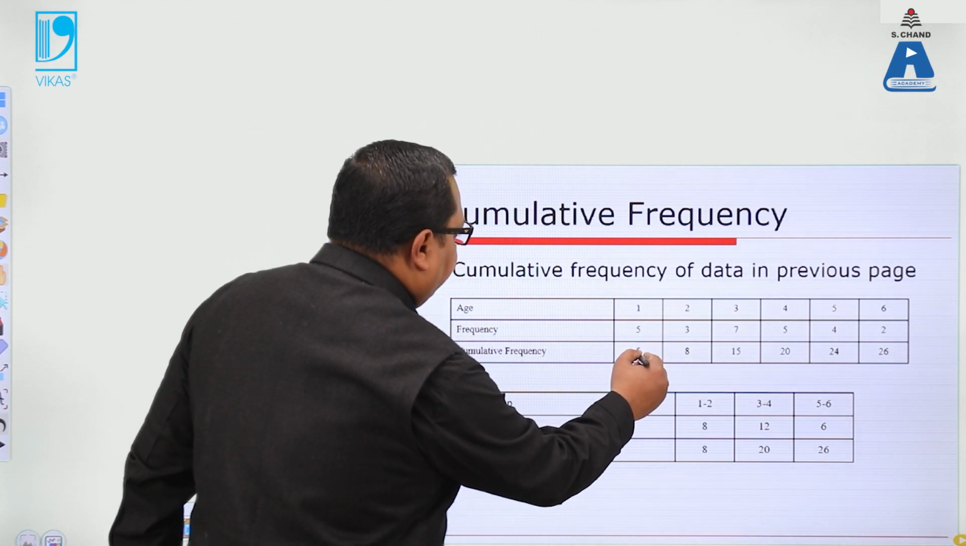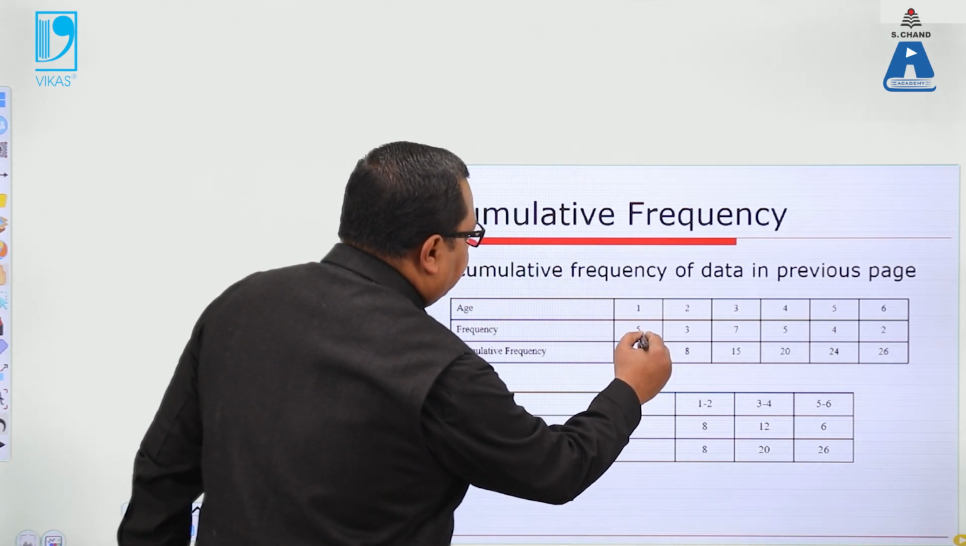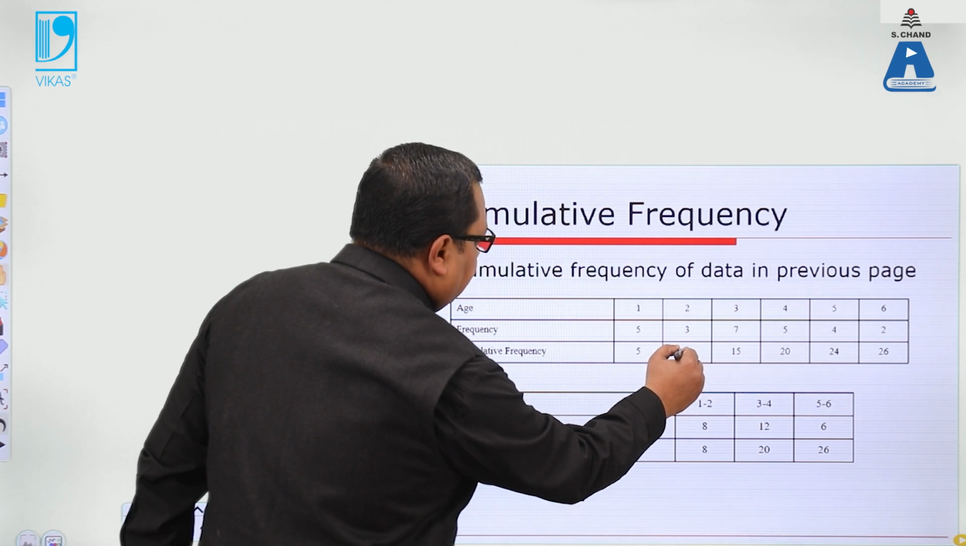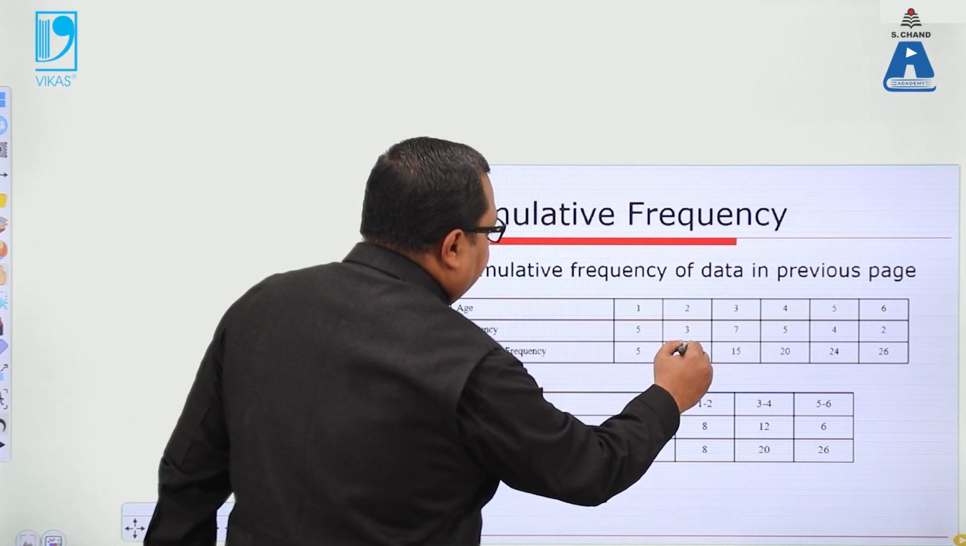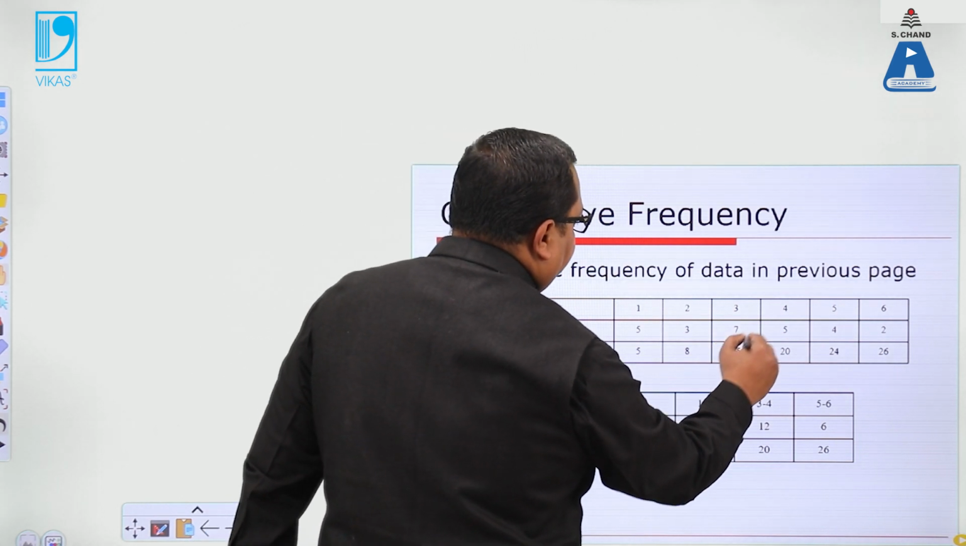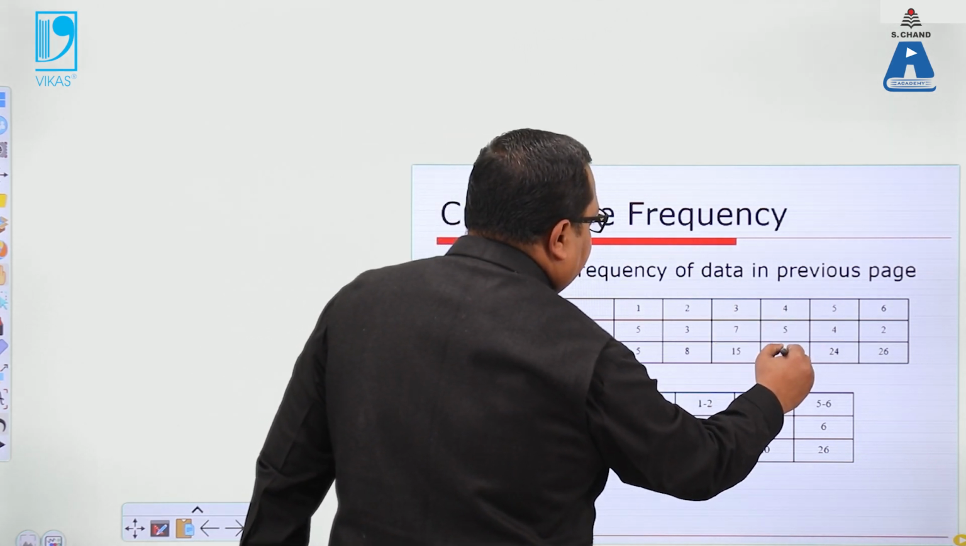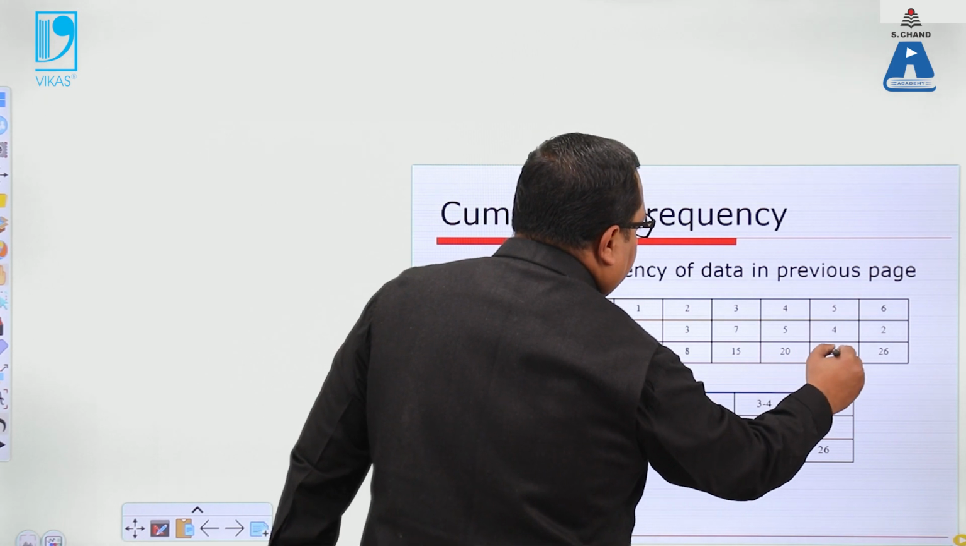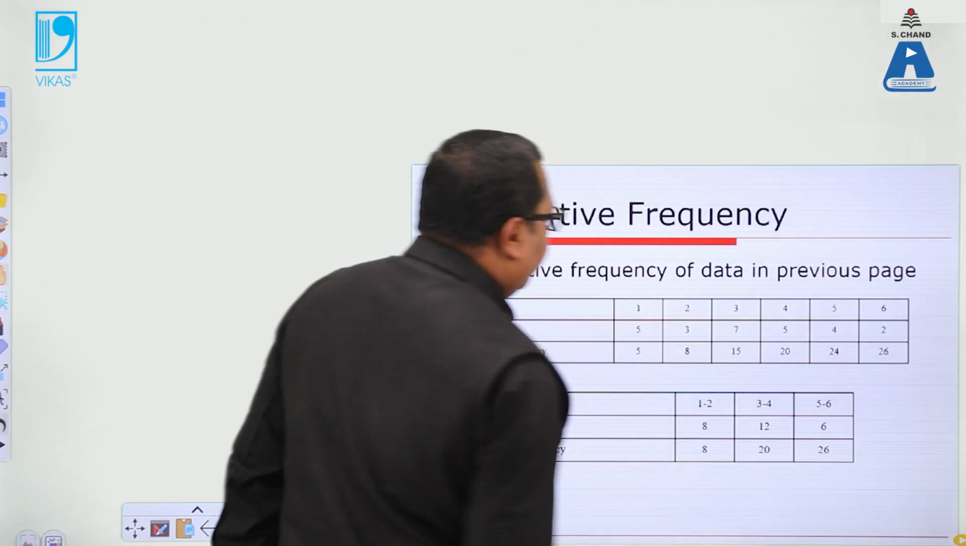Okay, so the first one will be 5. Second one will be the addition of 5 plus 3, 8. Then the third one will be the addition of 8 plus 7, 15. Then the next one will be 15 plus 5, 20. Then it will be 20 plus 4, 24. And then 24 plus 2, 26.